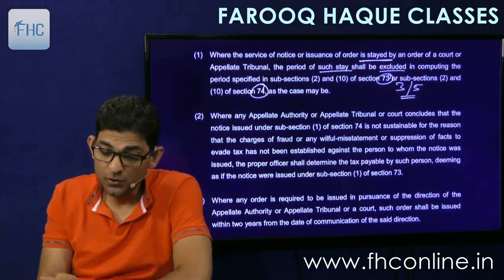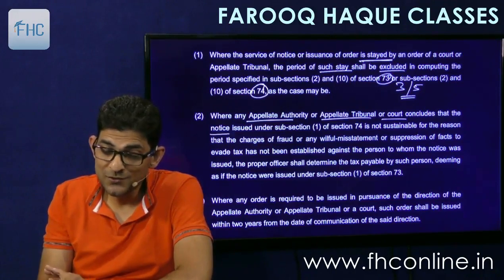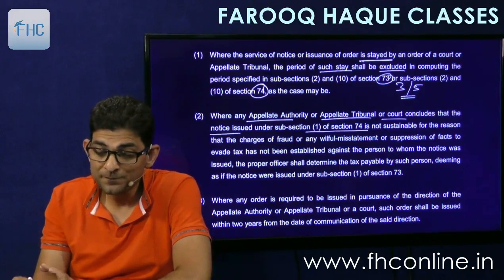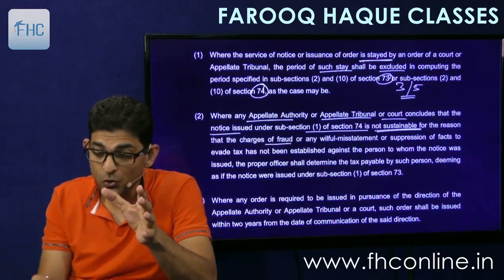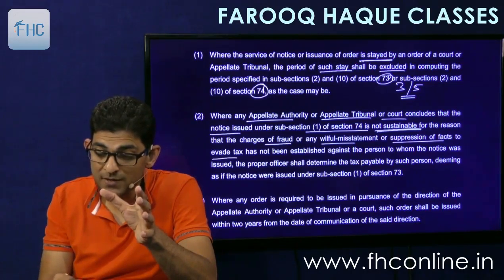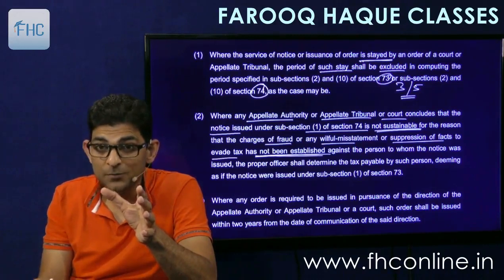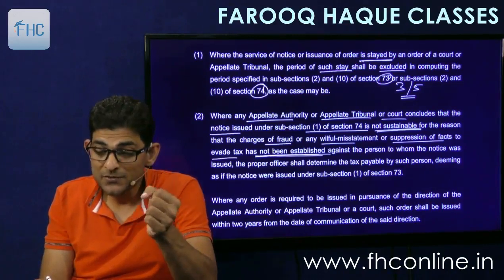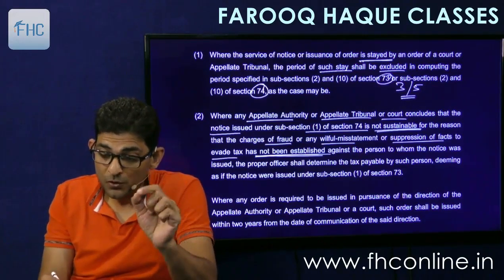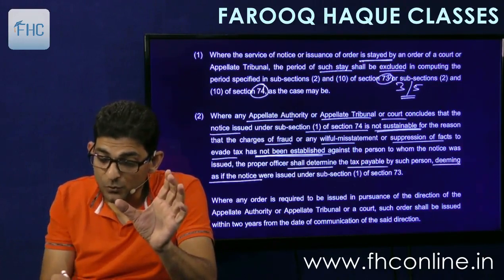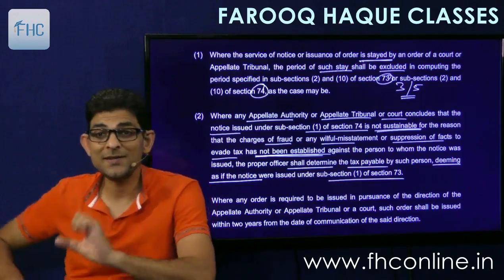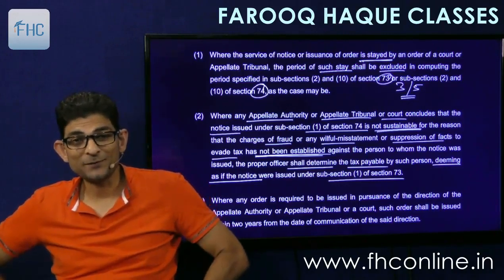Secondly, where any appellate authority or appellate tribunal or court concludes that the notice issued under subsection 1 of 74 is not sustainable, meaning the notice is wrong, for the reason that the charges of fraud or willful misstatement or suppression of facts to evade tax have not been established, meaning they cannot be proved against the person to whom the notice was issued, the proper officer shall determine the tax payable by such person, deeming as if the notice were issued under 73. Now this is a very interesting point.